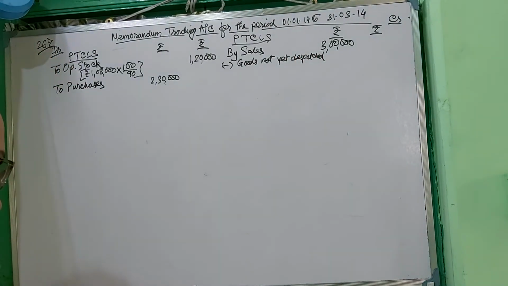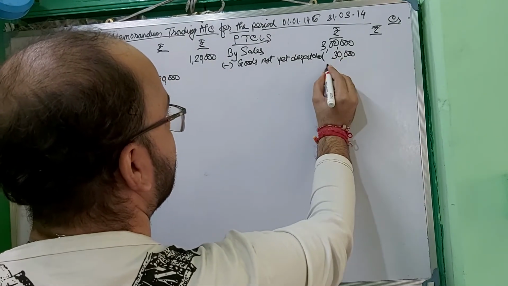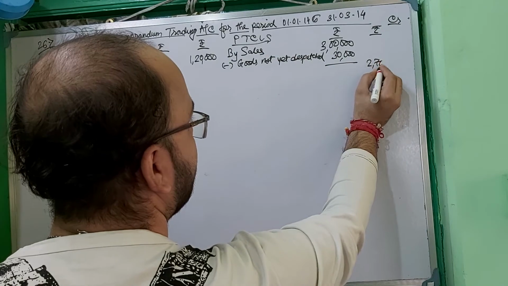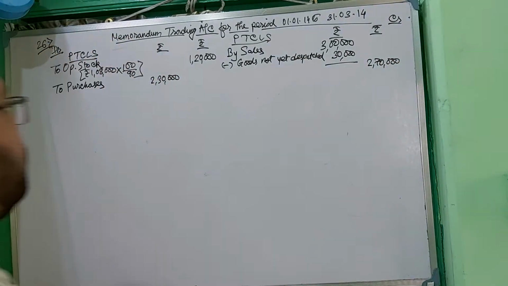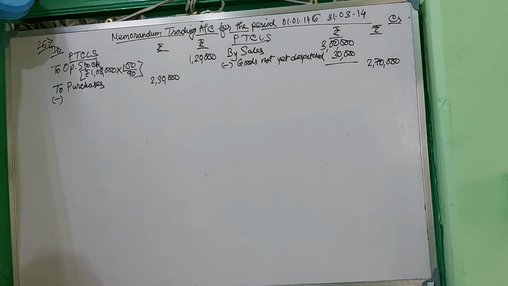How much? Goods not yet dispatched, it's 30,000. If you deduct this 30,000, we are getting 2,70,000, right? And the purchase also, you have to add purchase, as goods has not been received by the supplier, although it has been delivered in the godown.